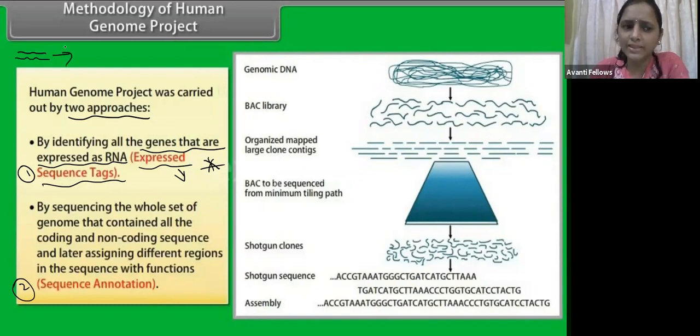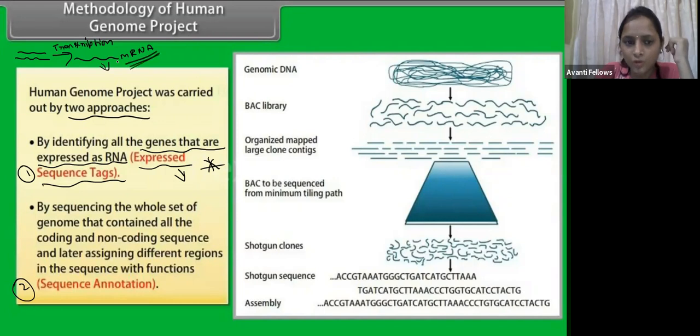By the process of transcription, DNA is going to give us mRNA. It is going to express itself as the mRNA. Then this mRNA is going to express as the protein, right? We know that. So what they did in the expressed sequence tag is they took only the genes which are going to express this mRNA.